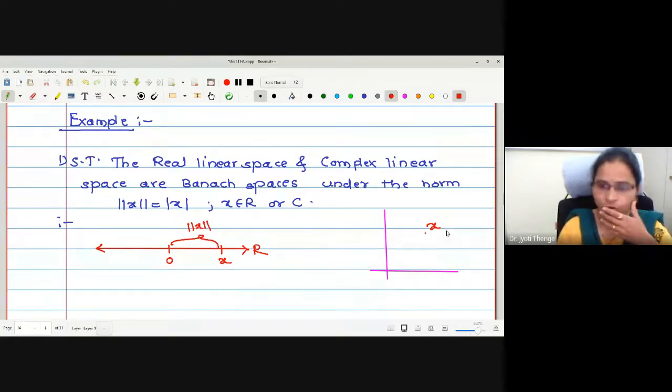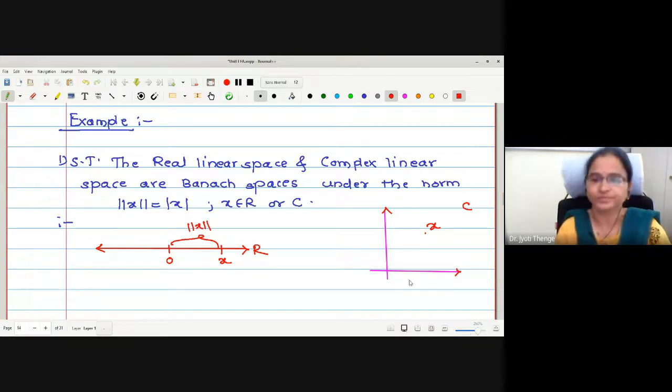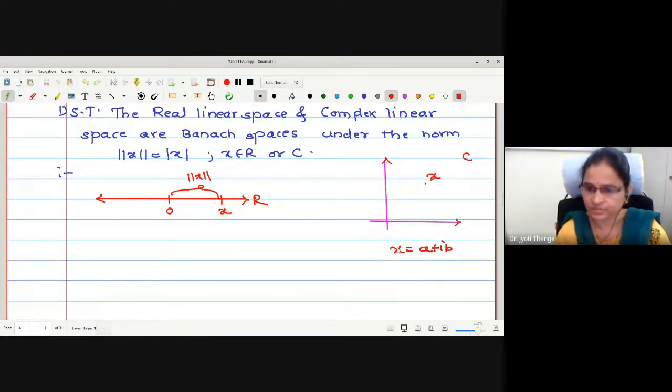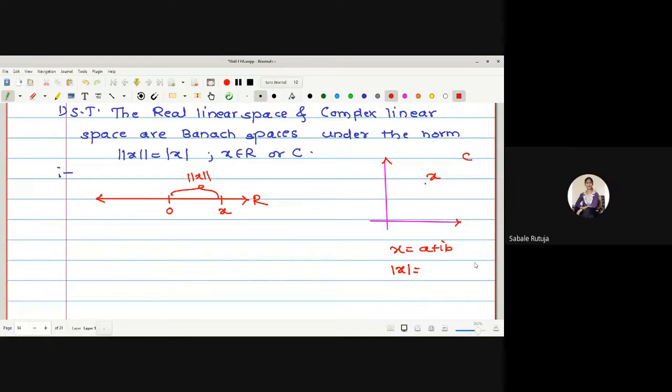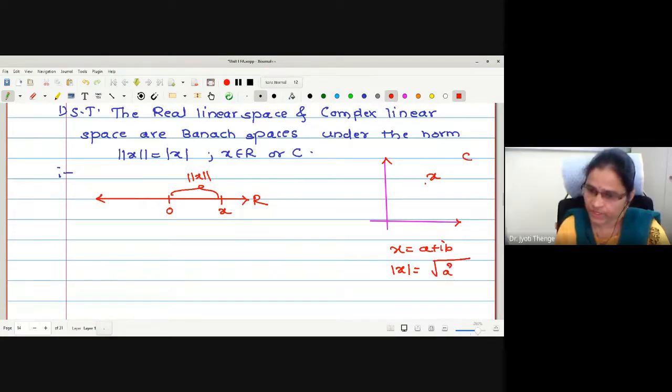What about complex spaces? How were we finding the distance in complex spaces? If x is a complex number, say x equals a plus ib, what is the value of mod of x? Under root a square plus b square. Can anyone show me this on this plane?